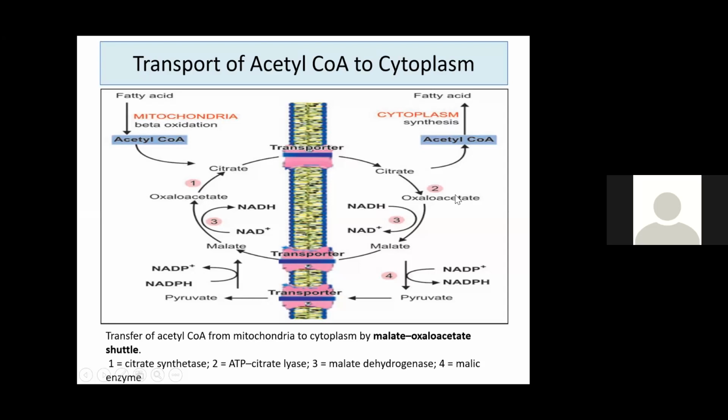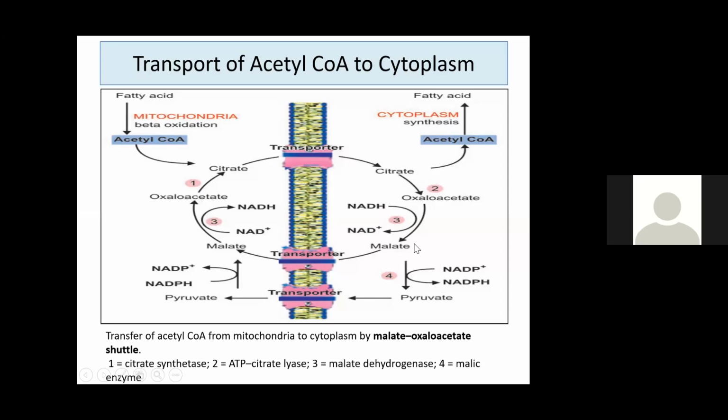That oxaloacetate, what happens? Oxaloacetate is either converted into malate, or malate is converted into pyruvate. The conversion of oxaloacetate to malate requires the malate dehydrogenase enzyme. One point you can understand: malate dehydrogenase enzyme is present both in the cytoplasm as well as in mitochondria.